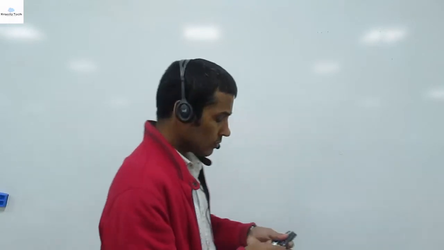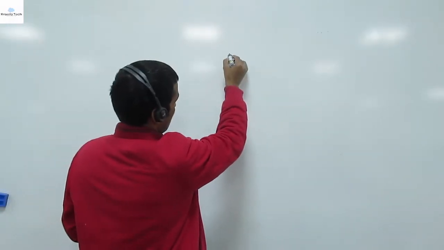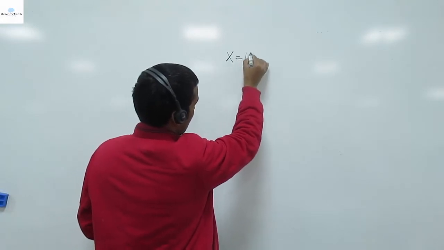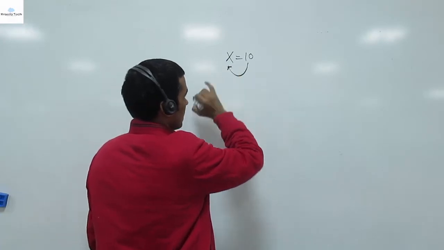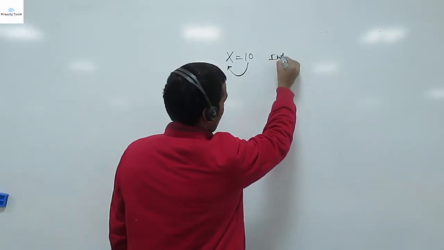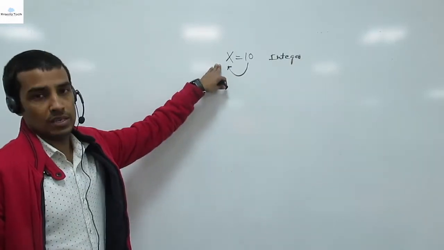Let's discuss an example about the variable here. If x is equal to 10, fine. Here we are assigning an integer type value to x. X is the variable name.